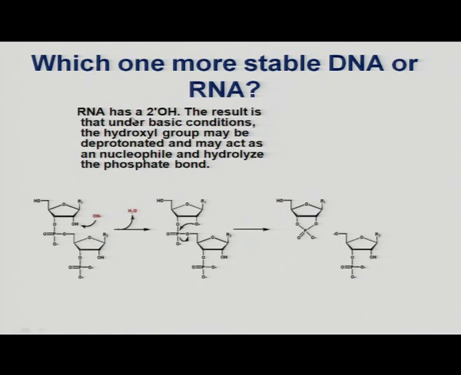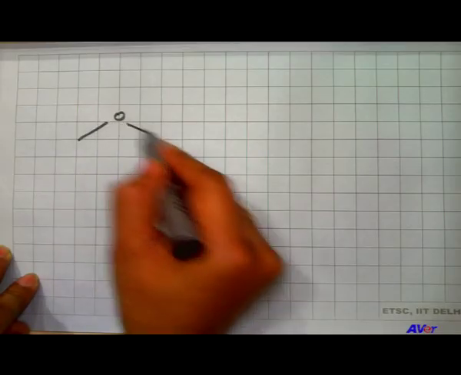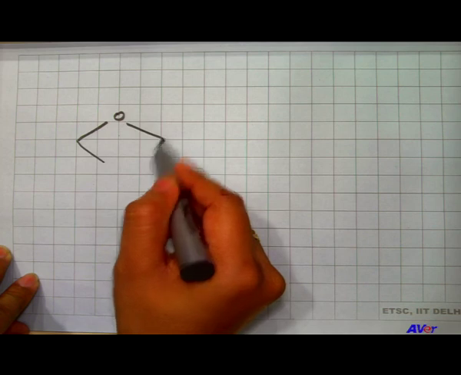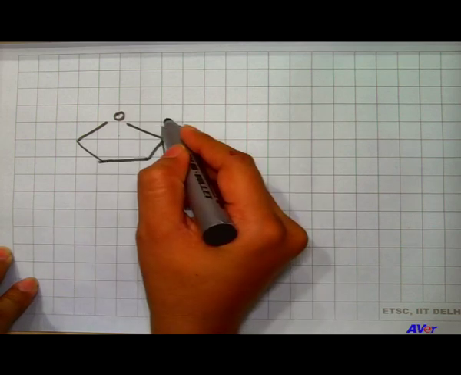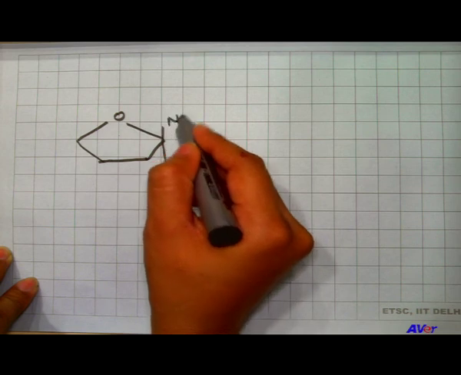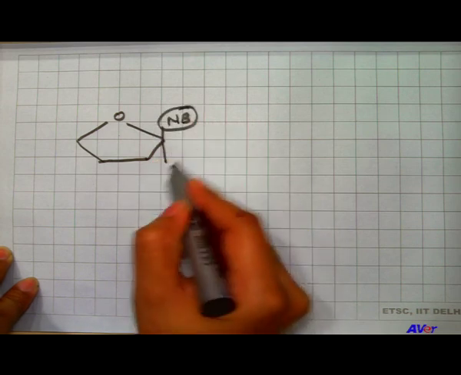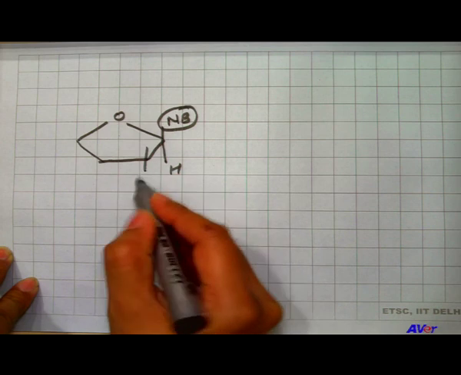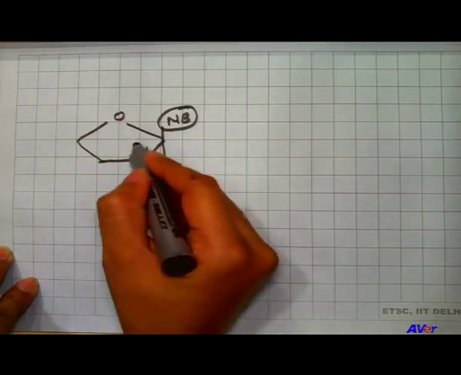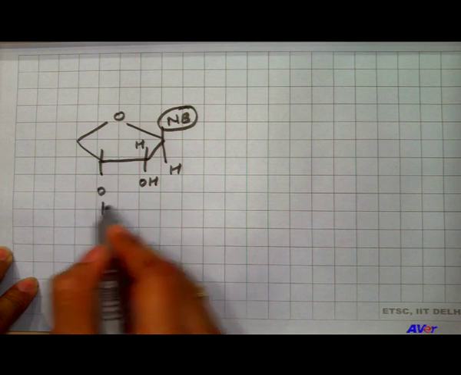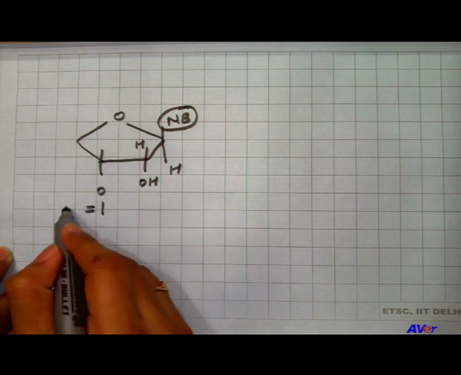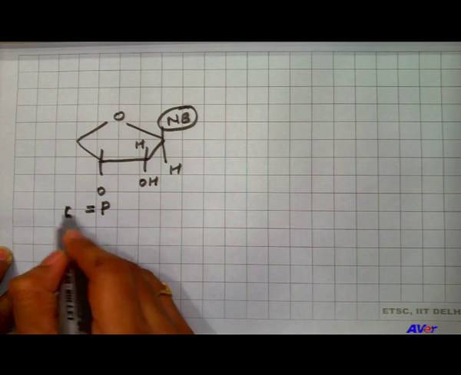Let us have a look at what happens when a particular ribose sugar undergoes nucleophilic attack. Here is a nitrogenous base, here is an OH group, and this is how the phosphodiester bond is being created.